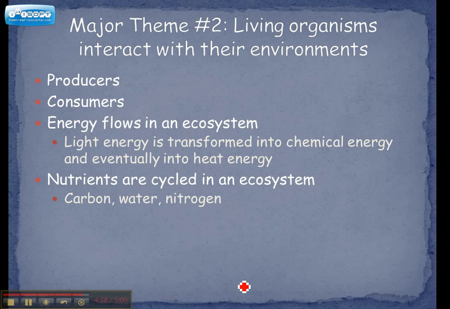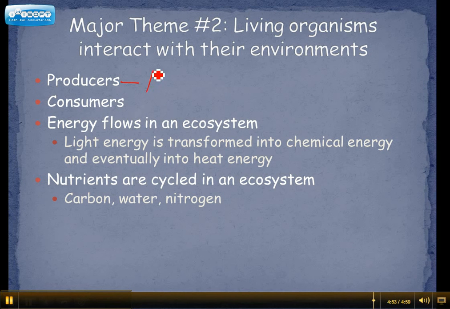Organisms can basically get energy in one of two ways. They can either make the energy on their own, and that's called a producer, or they can get the energy by eating another organism, and that's called a consumer. Now, you need to know the other terms for these. A producer is also called an autotroph,